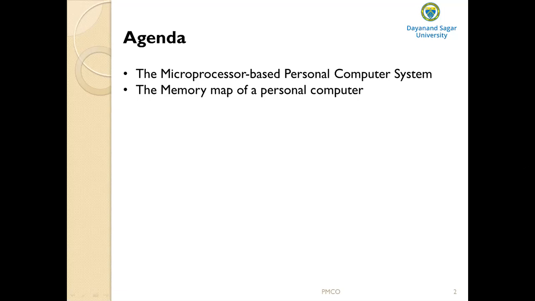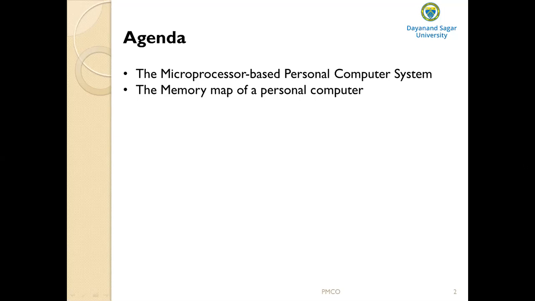What is the additional advancement done in these microprocessors? In these microprocessors, the cache memory was introduced. In earlier microprocessors, there was no cache memory, and in these, cache memory was introduced, and also math coprocessors were introduced. After 80486, we have Intel Pentium.